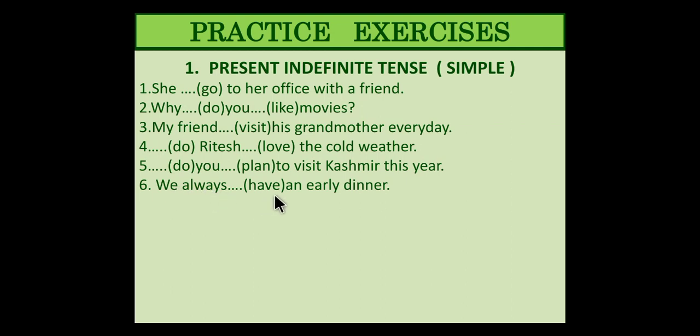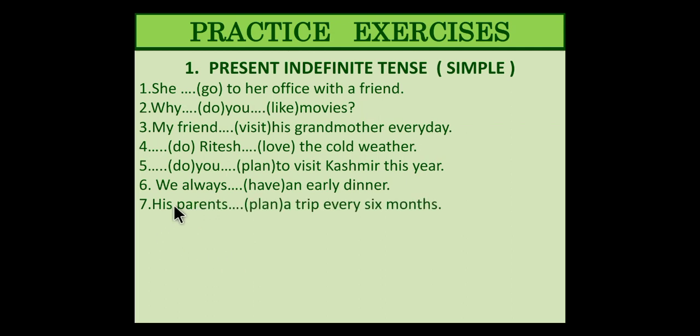Then, we always have an early dinner. It's all correct. We always have an early dinner. Has is used for she has, he has. I have, they have. Have is used for plural, right? And has is used for singular. So we is plural. So we have an early dinner.